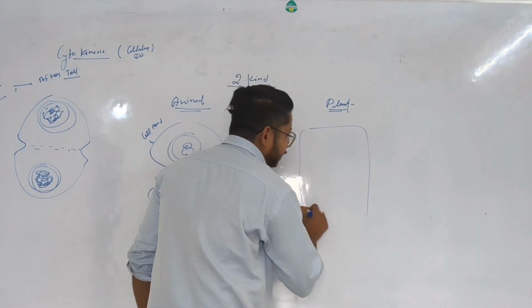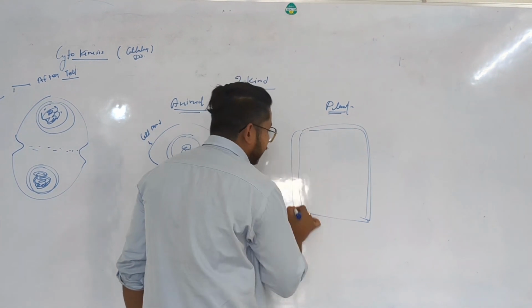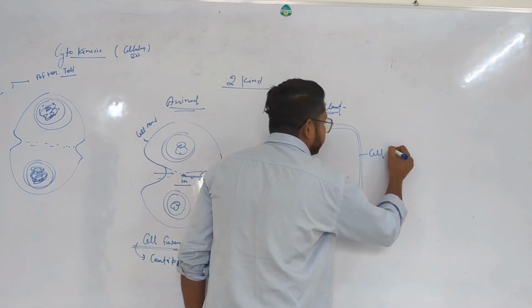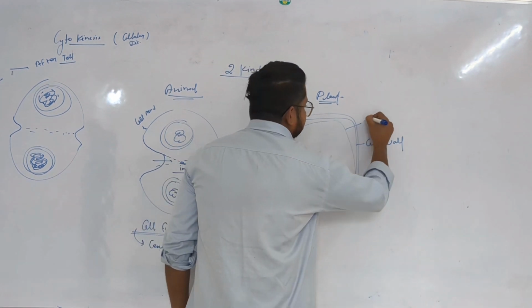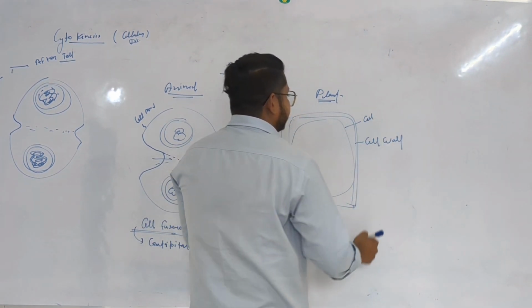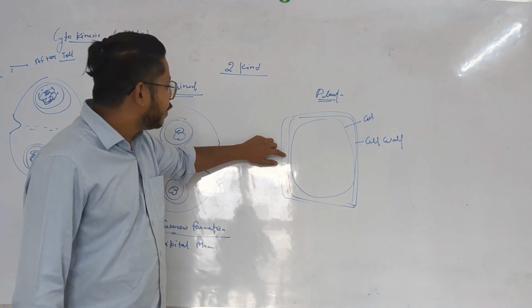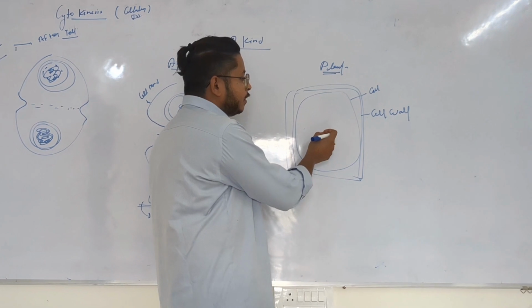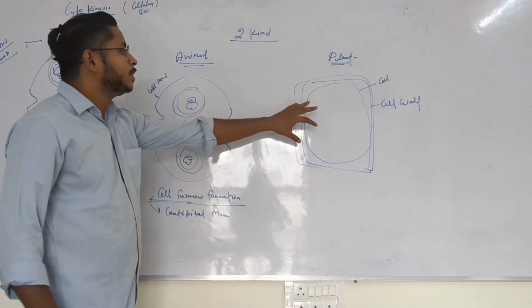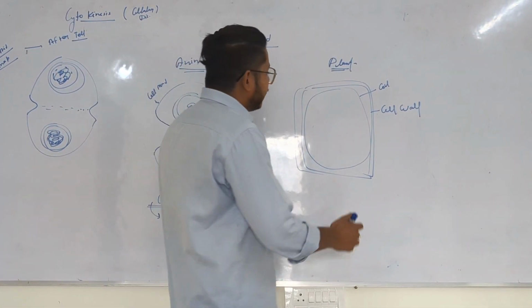Next we are going to talk about the plant cell. As you know, the plant cell is surrounded by a hard covering called the cell wall. After the cell wall, the cell membrane is present here. So this is the cell membrane. In case of the plant cell, this boundary is hard. The cell wall is hard, and because of that pinching does not happen here. Cell furrow formation never happens in this case.